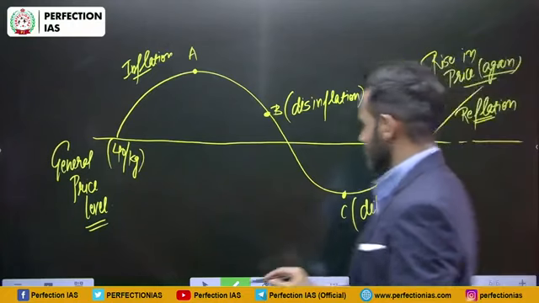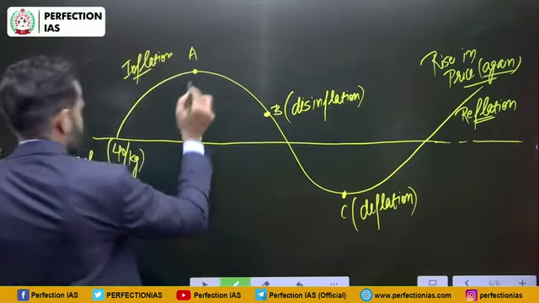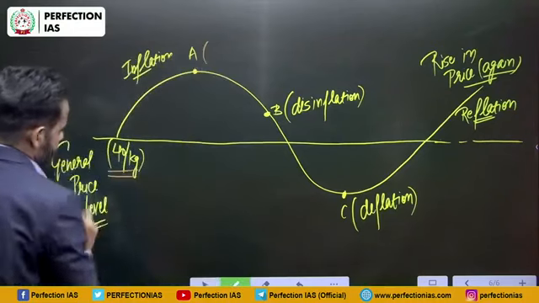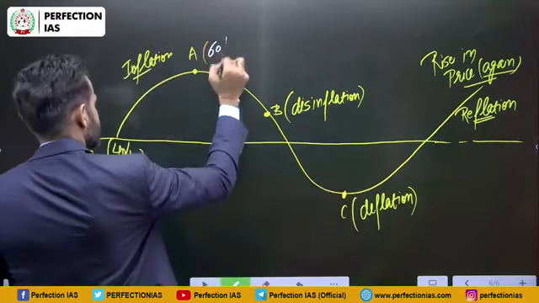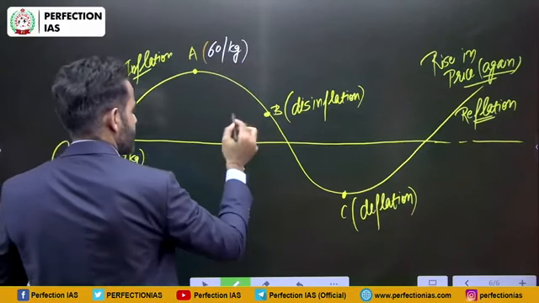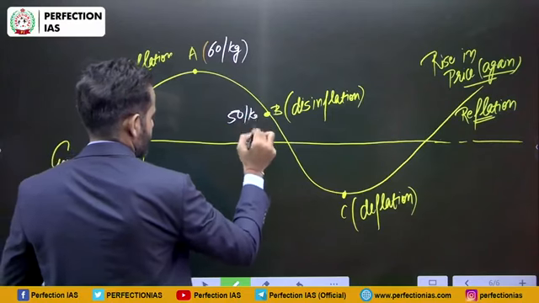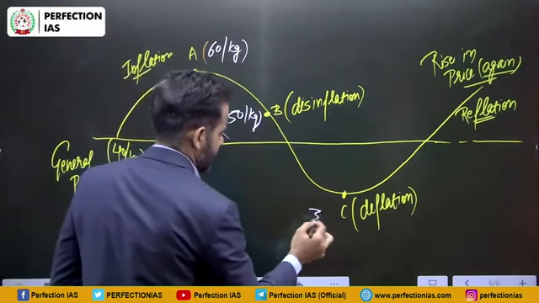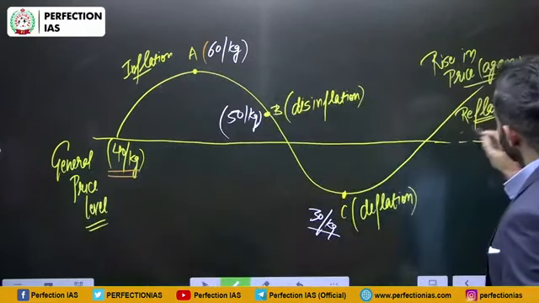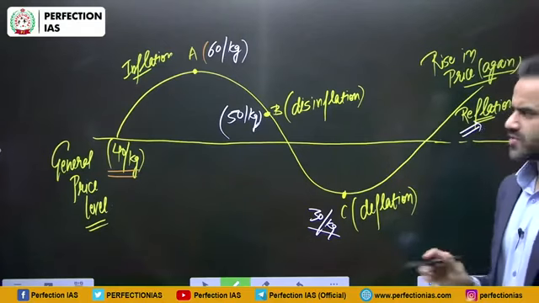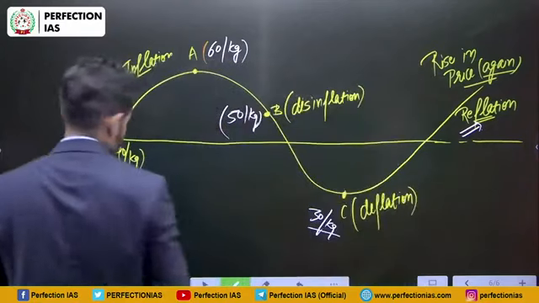So this is inflation and deflation. Suppose we had considered that the normal price level is 40 rupees per kg. In this case we can consider 60 rupees per kg. Here we can consider 50, 40 or anything between 40 and 60, say 50 rupees per kg. Here it would be say 30 rupees per kg. And reflation means here the price is again increasing. So this is inflation, deflation, disinflation and reflation.